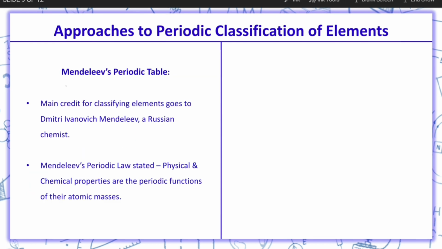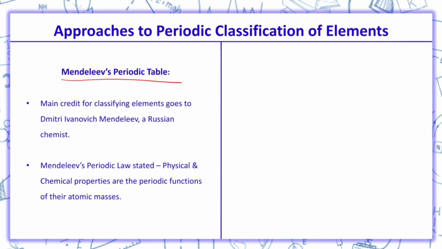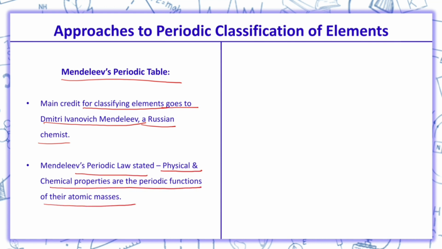Now coming on to Mendeleev's periodic table, the main credit for classifying elements goes to Dmitry Ivanovich Mendeleev, a Russian scientist. Now, how he classified: he stated that physical and chemical properties are the periodic functions of their atomic masses.